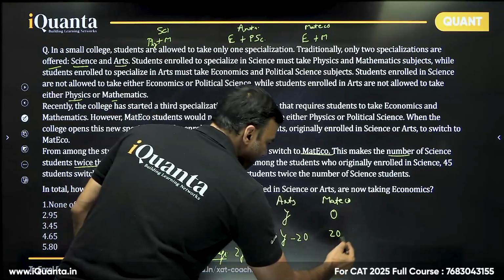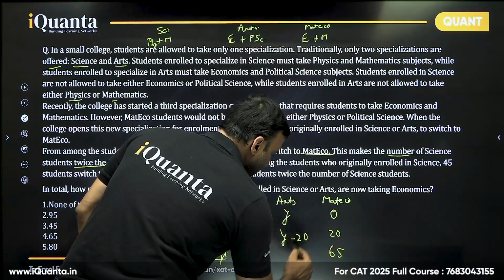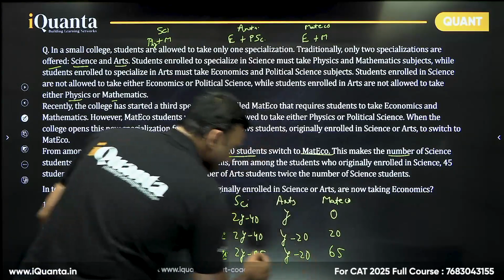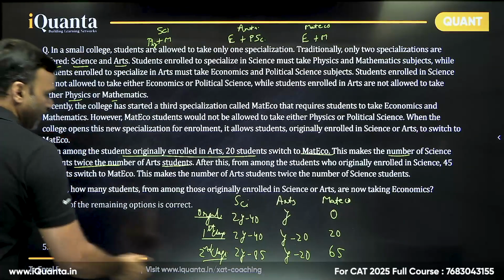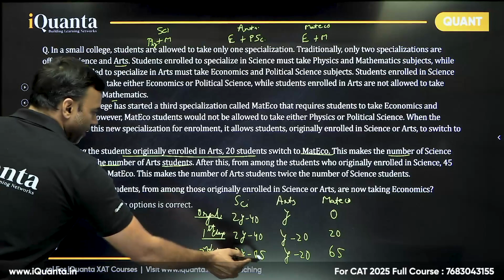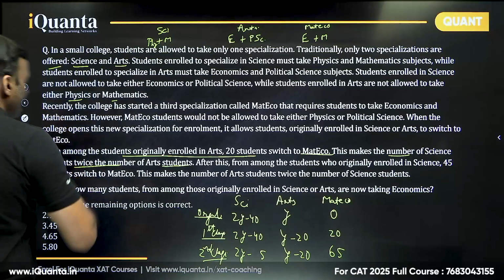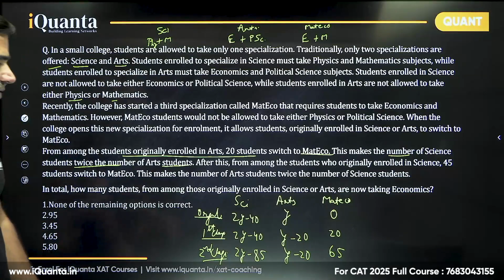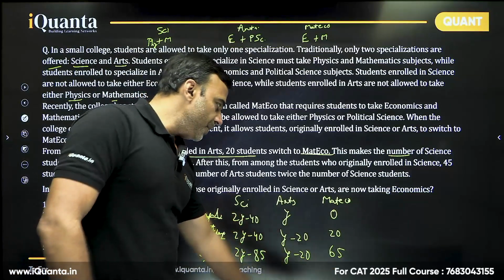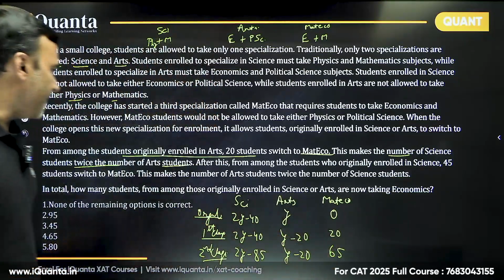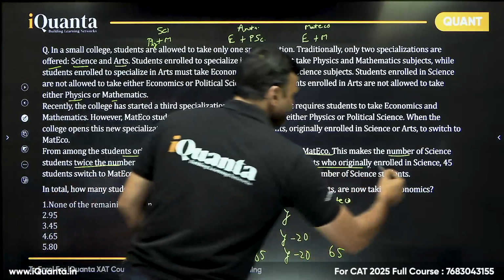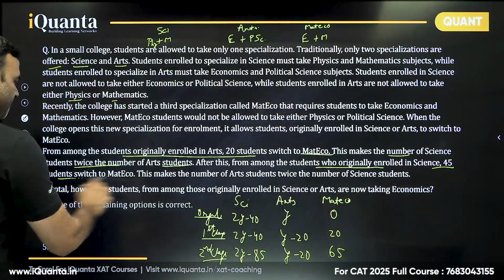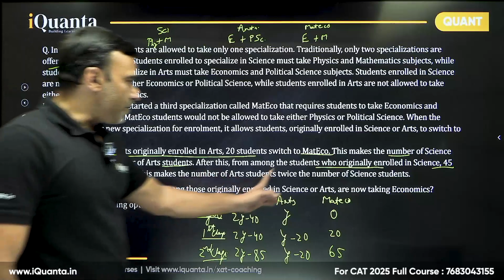Math Eco becomes 20 plus 45, that is 65, and arts remains Y minus 20. Let me repeat once more: from science, 2Y minus 40, 45 children have left, so the remaining would be 2Y minus 85, and Math Eco would become 65. So we have used this information also. This makes the number of art students twice the number of science students.